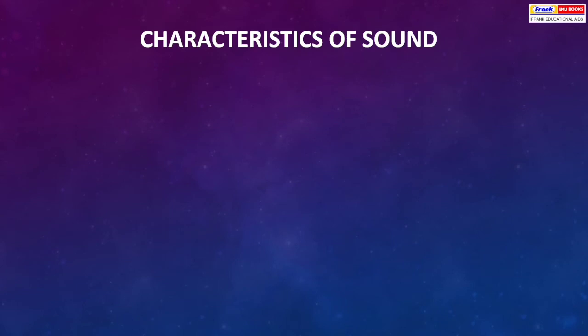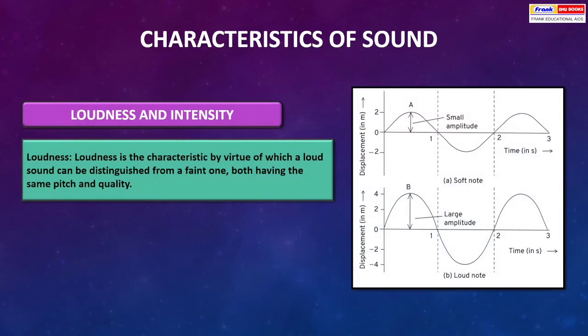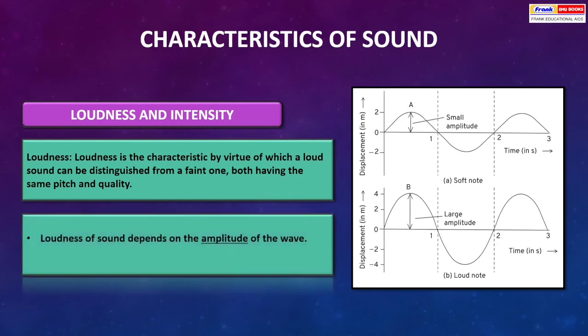Characteristics of sound: loudness and intensity. Loudness. Loudness is the characteristic by virtue of which a loud sound can be distinguished from a faint one, both having the same pitch and quality. Loudness of sound depends on the amplitude of the wave. The unit of loudness is phone.